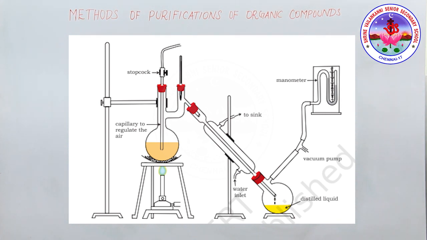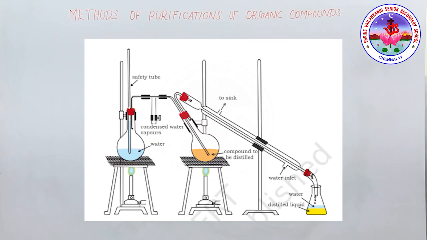Now next we will see steam distillation. Here, the steam volatile component volatilizes, the vapors condense in the condenser, and the liquid collects in the conical flask. You can see the diagram. This technique is applied to separate substances which are steam volatile and immiscible with water.